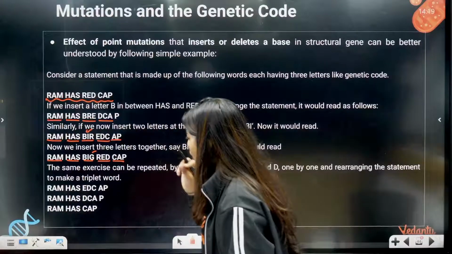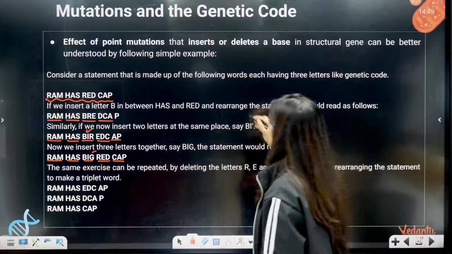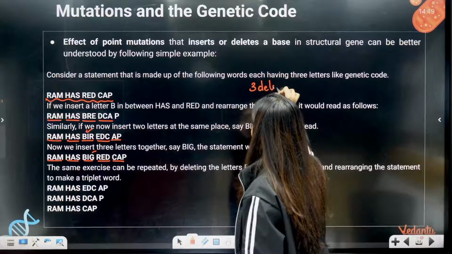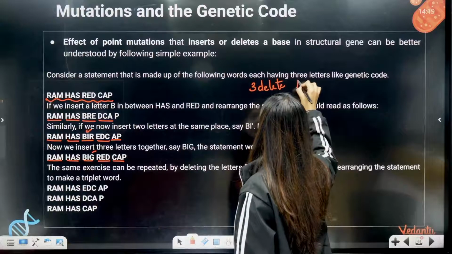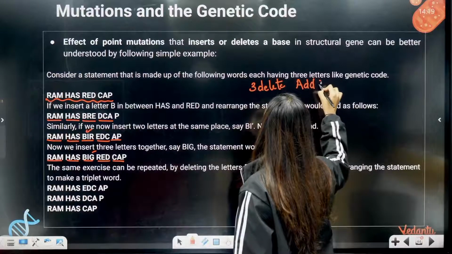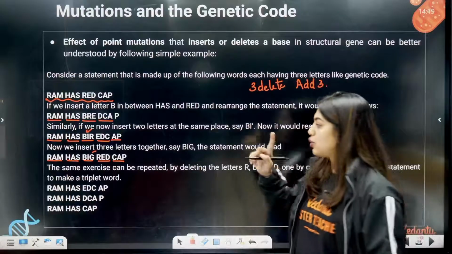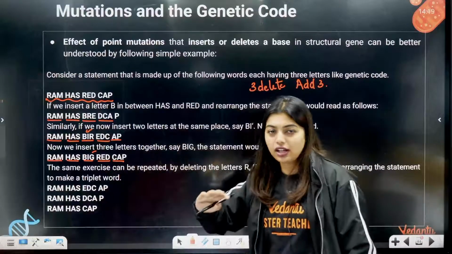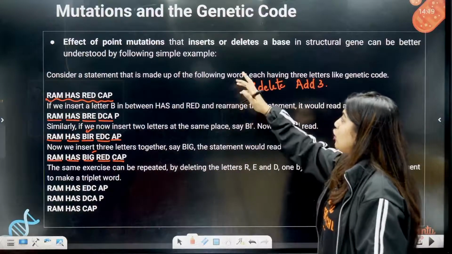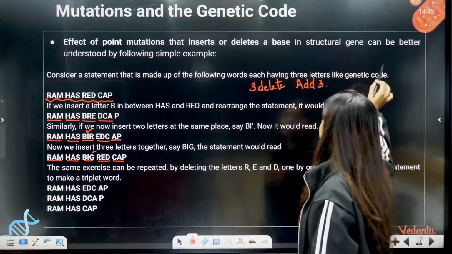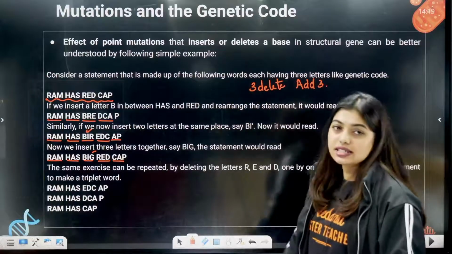That means what has to happen here? You either delete 3 or add 3. If you do 1 or 2, then it is going to change the entire thing. So the effect of point mutation, that inserts or deletes a base in a structural gene, can be better understood by this example.